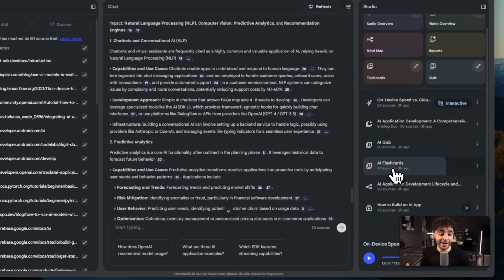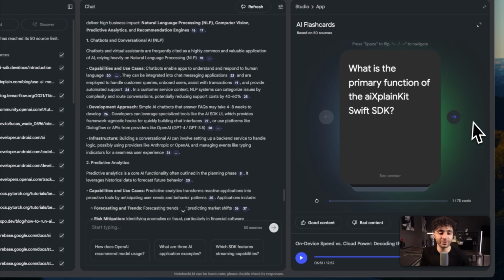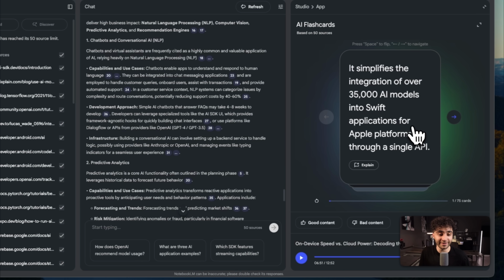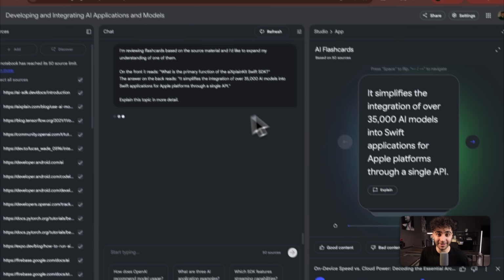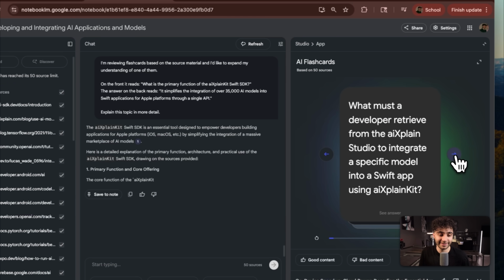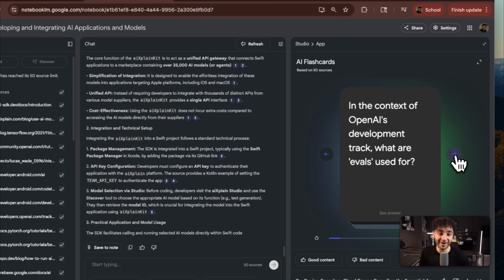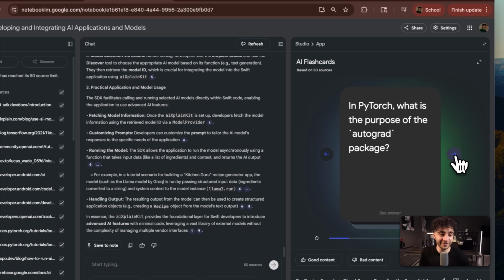Now we can look at the AI flashcards. When you click on the AI flashcards, you can see that the UI is actually beautiful. Click on these, it shows the front and the back, and it even has a place where it explains everything for you in the chat box. We can see that it made 75 for us instantly, and every single one of these is extremely useful.